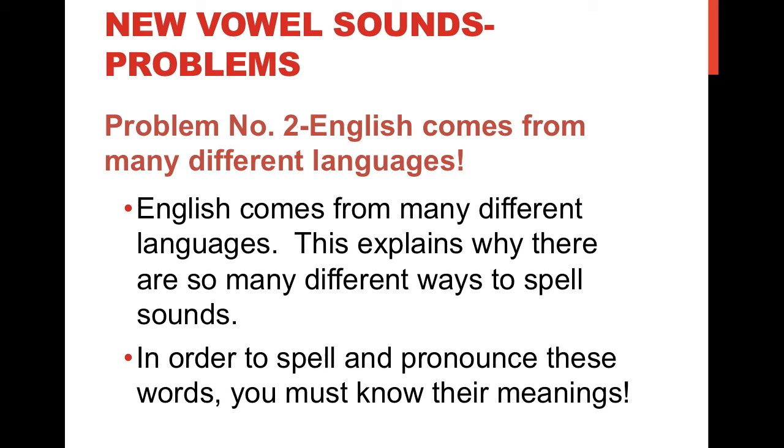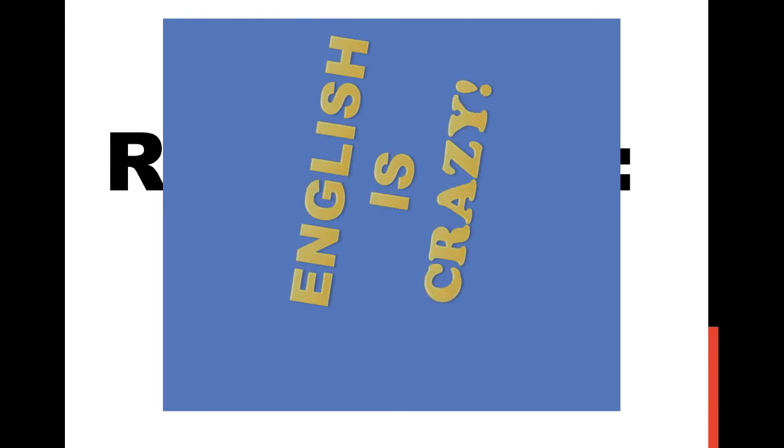Of course, this leads to our second problem. Once again, we need to remember that English comes from many different languages. This explains why there are so many different ways to spell sounds. In order to spell and pronounce these words, you must know their meanings. Remember, as we have said many times in this video series, English is crazy.